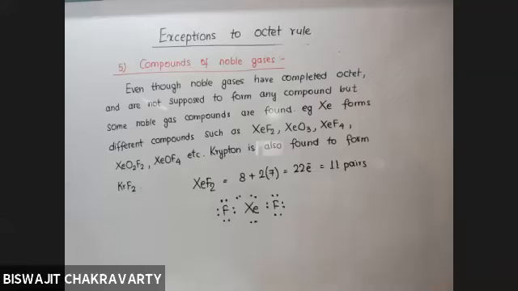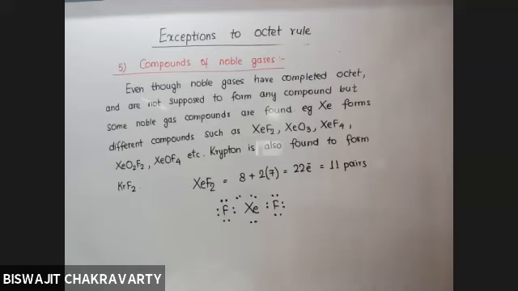Is it clear? The 5 different exceptions. Yes, sir. So we come to the conclusion that the octet rule is not the ultimate rule. What is the meaning of the term ultimate rule? It means everybody should follow the octet rule, but there are exceptions. We have seen 5 different types of exceptions where the atoms at the center are not completing the octet.